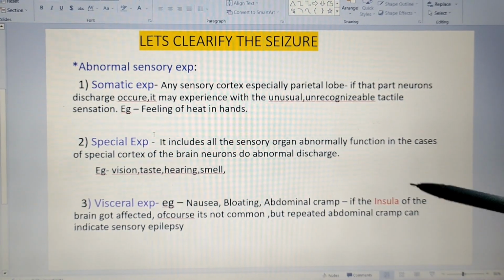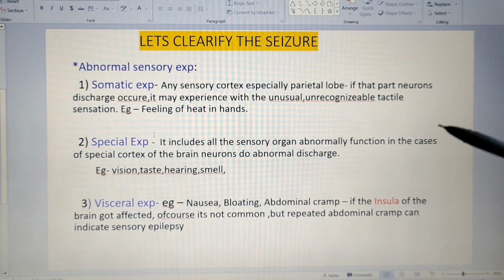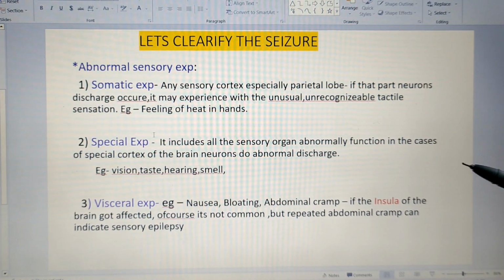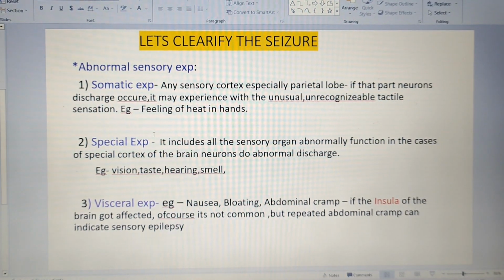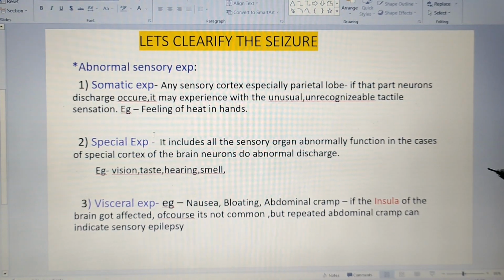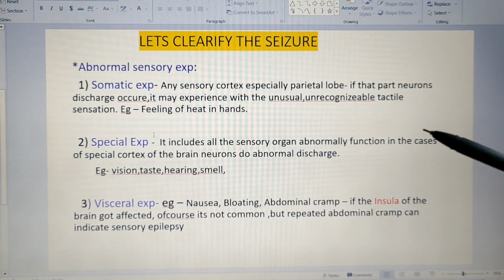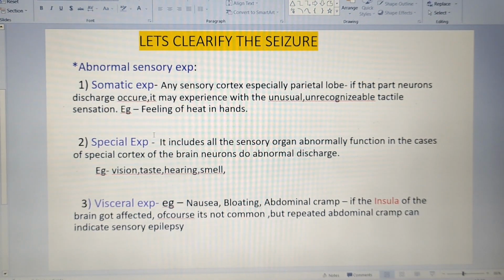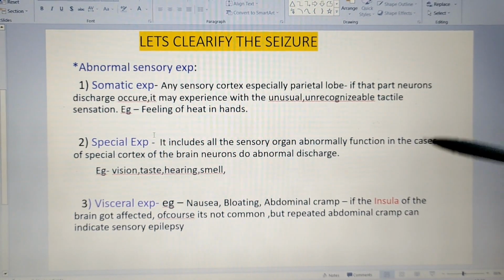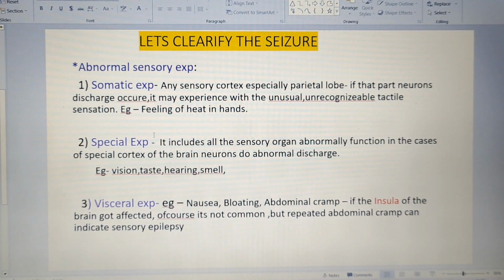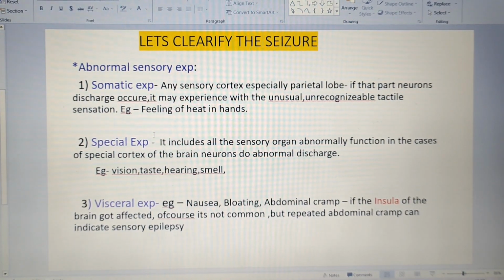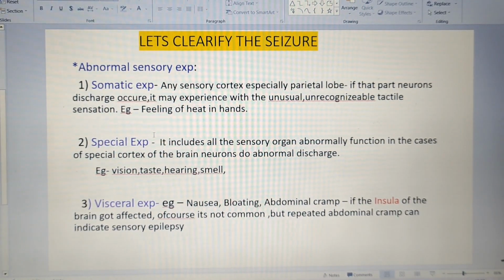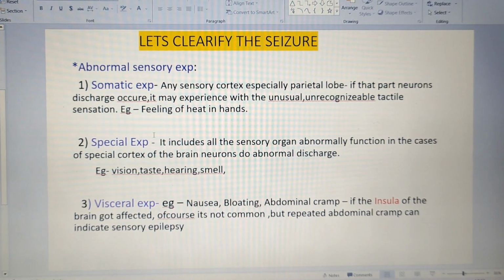The patients can complain. So don't think that if such a thing is occurring, the patient is mad or suffering from some psychiatric condition. No, it can also be a seizure of that particular spatial part of the cortex, which is leading to these many problems. That is why never ever underdiagnose the seizure and never ever overdiagnose the seizure. Both are harmful for the patients.